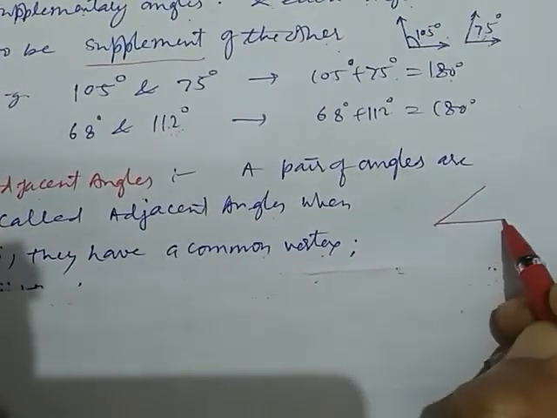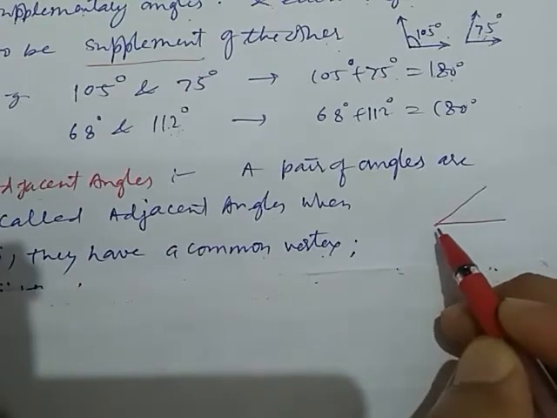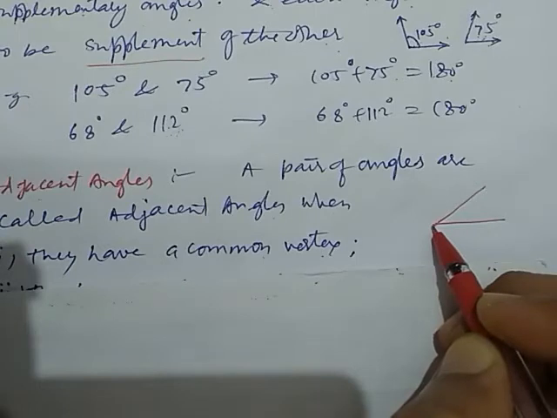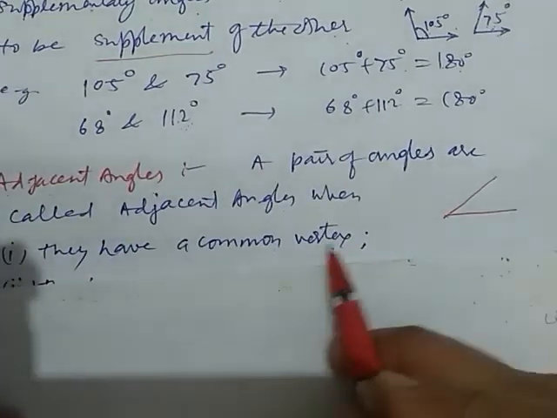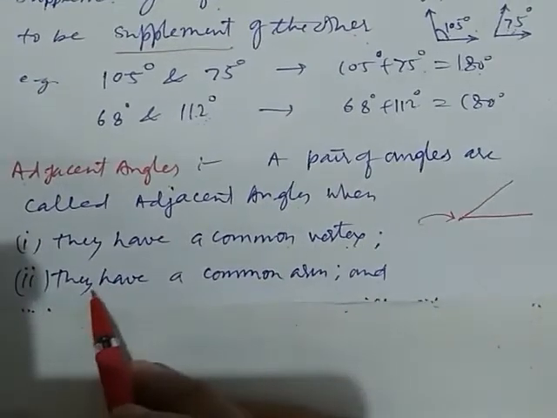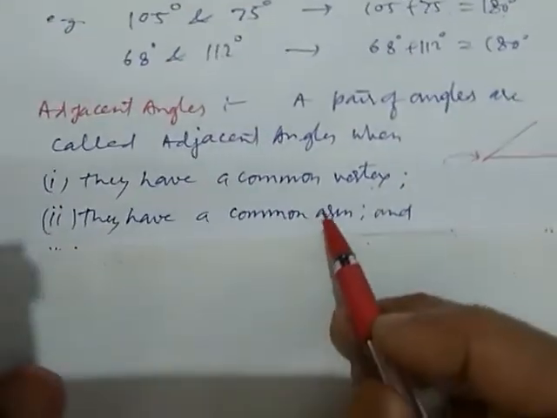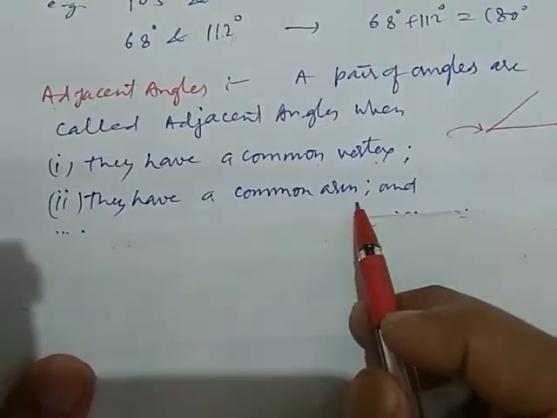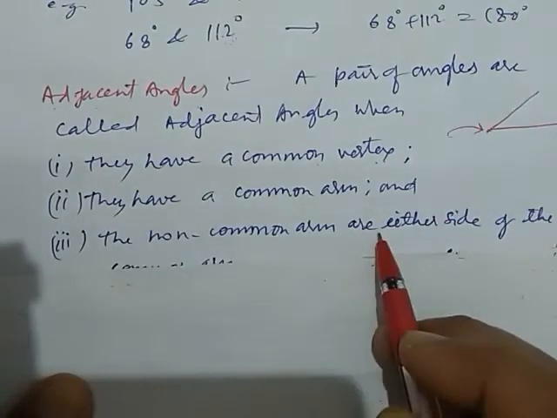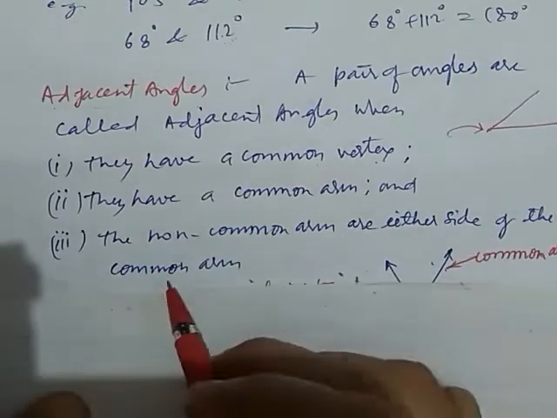If two lines or segments meet at a point, this point is called vertex. They have a common arm, and the non-common arms are on either side of the common arm.